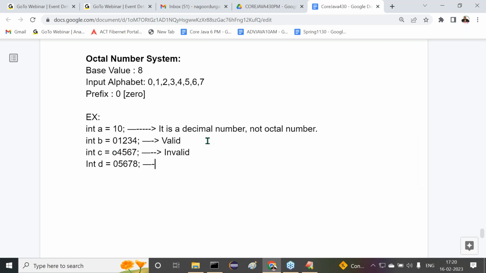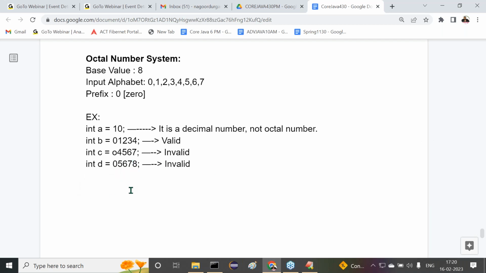Now here, what is this one? Is this valid or invalid now? This is invalid. Why, sir? Why is it invalid here? Now tell me. Come on. Why is it invalid now? 8. Is 8 included in the input alphabet of the octal number system? No, it is not available here. So that's why it is invalid here.